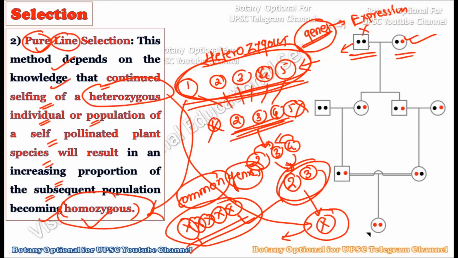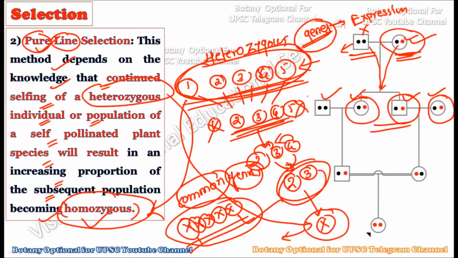Okay, now see, when the cross happens between them, what will happen after the cross? There will be different genetic combinations. So you will see in three plants, you will have this red dot gene. So the red dot gene is available in three plants now. Earlier it was available in one plant only. Now we will disregard this one because total black is not desirable. Okay, so we will again cross these plants with each other to have all the red in one.